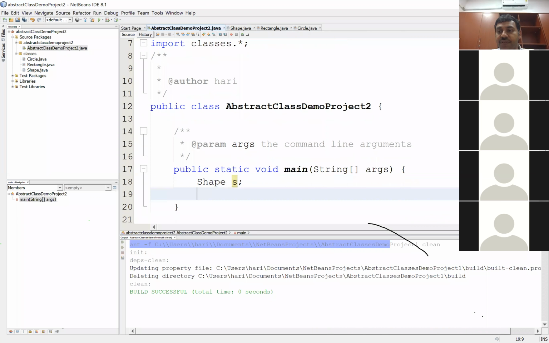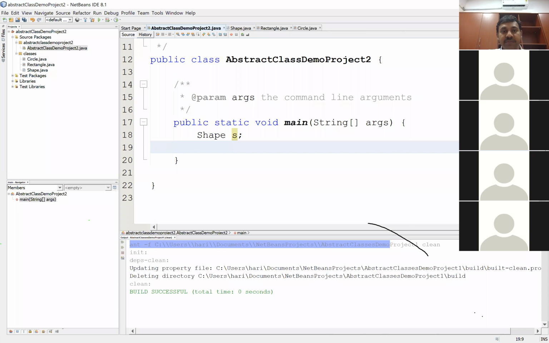Now, once you have a reference of type Shape, let us first see if I can create an object of the Shape class. Is this a valid statement? It is not a valid statement for two reasons. One, I cannot create an object of the Shape class because Shape is an abstract class. Two, this kind of a constructor does not exist at all, right? So I cannot write this statement.